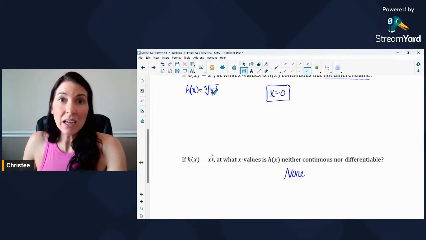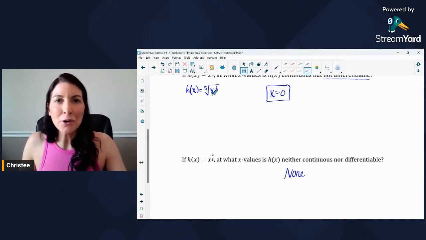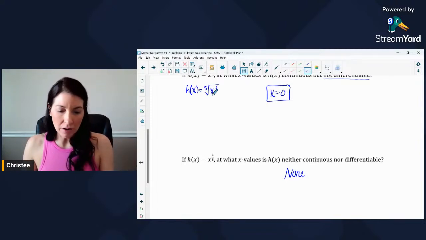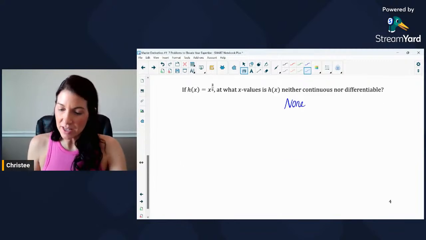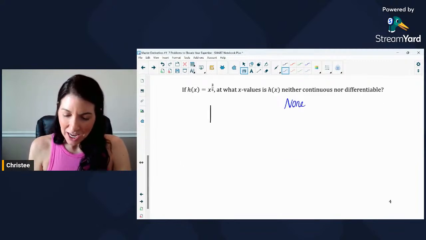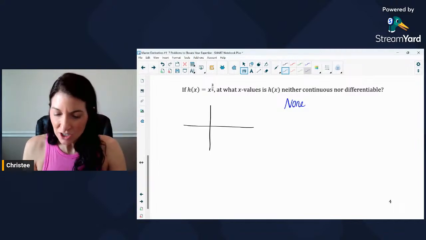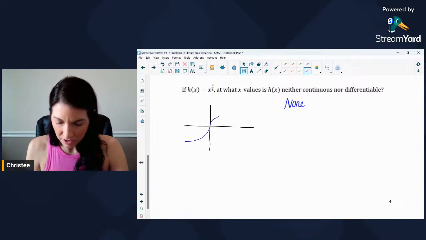Or you could take a negative number and cube it. And you think, but wait, I'm taking a radical. I can't take a radical of a negative number, but it's an odd index. It's a 5. So you can take the fifth root of a negative number. So you know what? The domain of this original function is all real numbers. And do you want a little sketch of it? And again, this is by no means a perfect sketch, but x to the 3/5, I think it's going to be one that kind of looks like this.